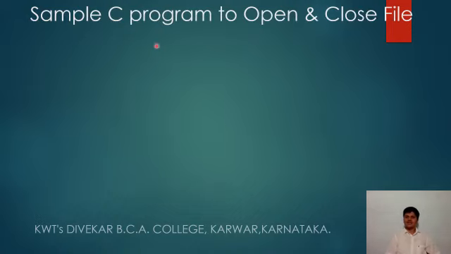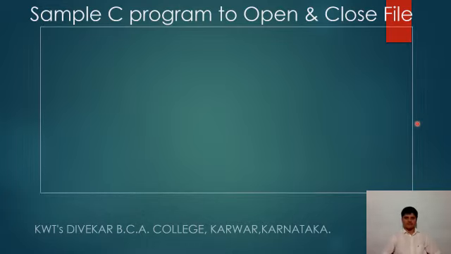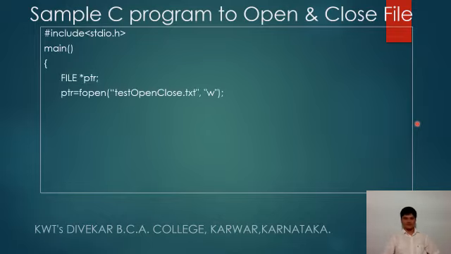Now a sample C program to open and close a file. Yes, here it comes. Here are the header files which are needed, as our fopen function and other functions are declared in this header file, and then the main function.